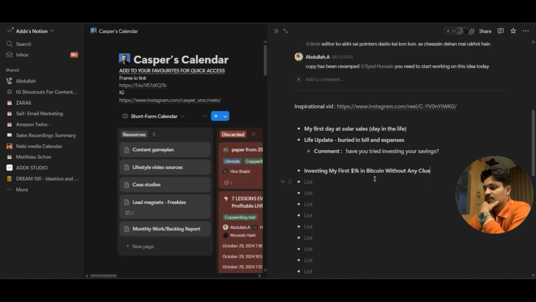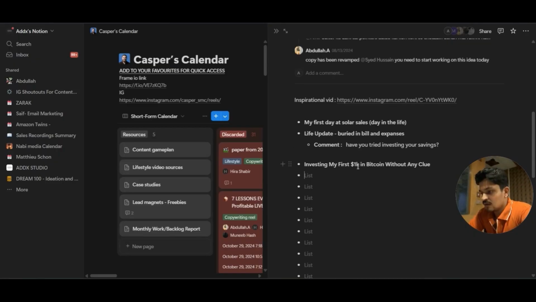So this is the third title, investing my first 1,000 in Bitcoin without any clue. Okay, so this was his gambler's luck, right? At this part of his story, because after investing this amount, $1,000, he actually made some amount. So I feel like we can talk about that. Blow up to make it casual, low, high. So this is going to be the third title, right?